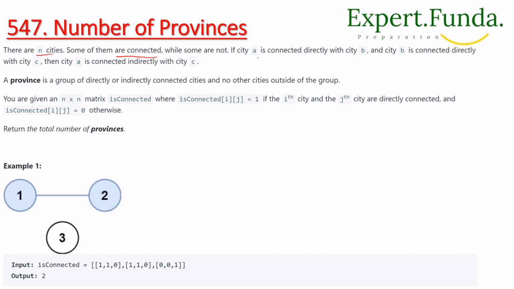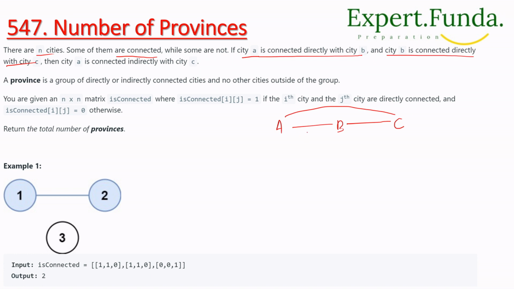If city A is connected directly with city B, and city B is connected directly to city C, then we can say city A is connected indirectly with C, which means it is connected with C. So a province is a group of directly or indirectly connected cities.